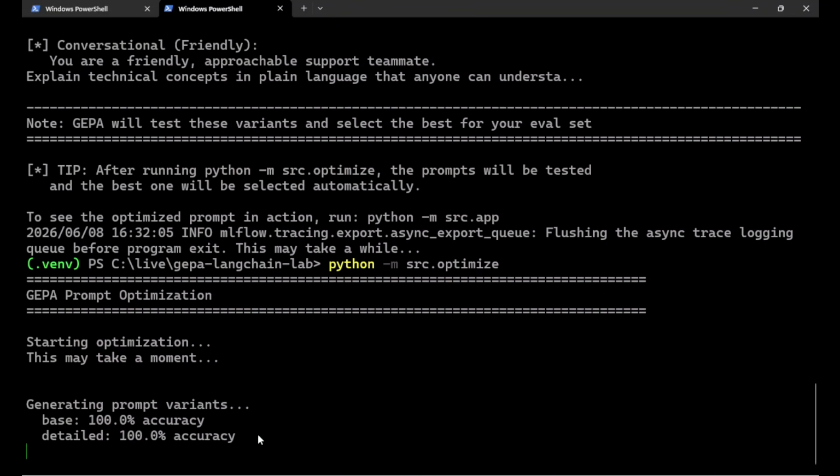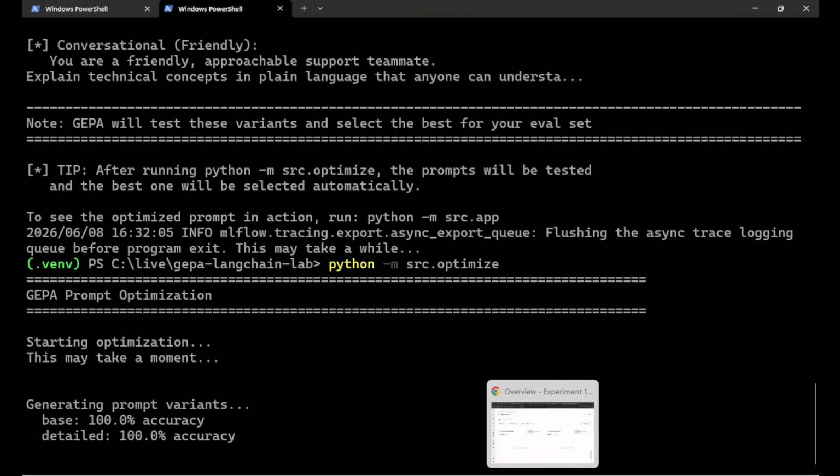We will skip MEGA for this particular demo. However, the next step after executing GEPA optimization is to execute MEGA optimization. For now, because we don't have a very complicated workflow, we will skip that part and go directly to the rerun and comparison.